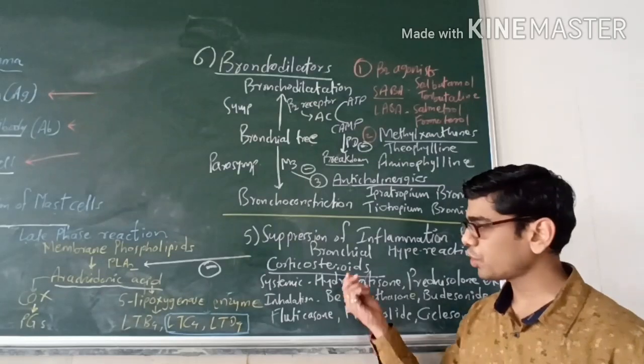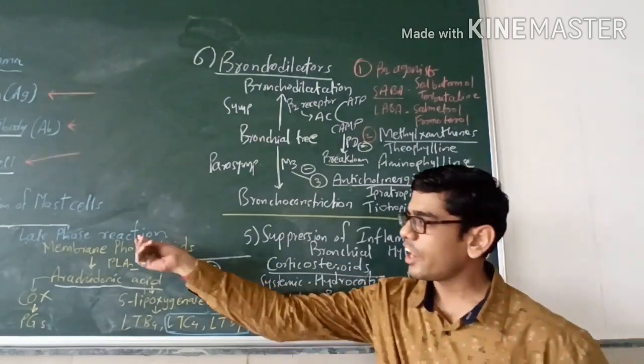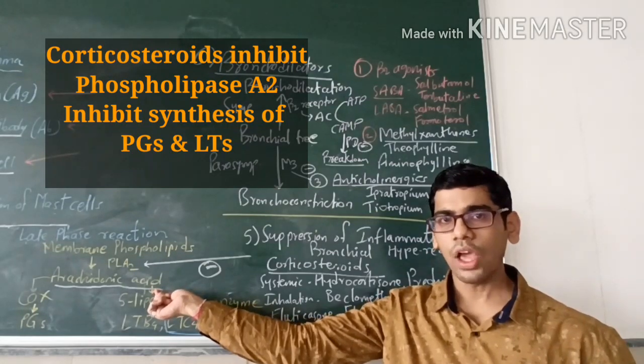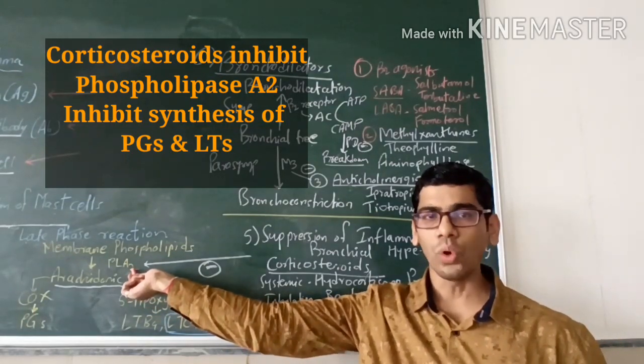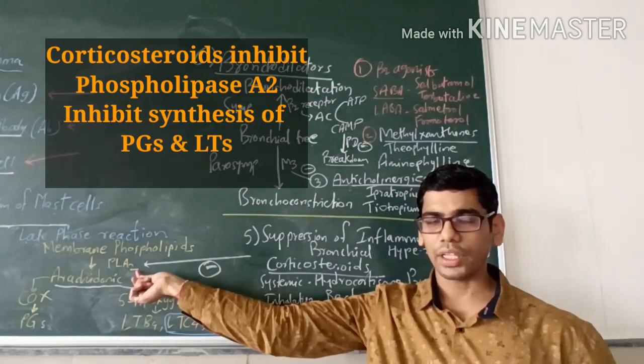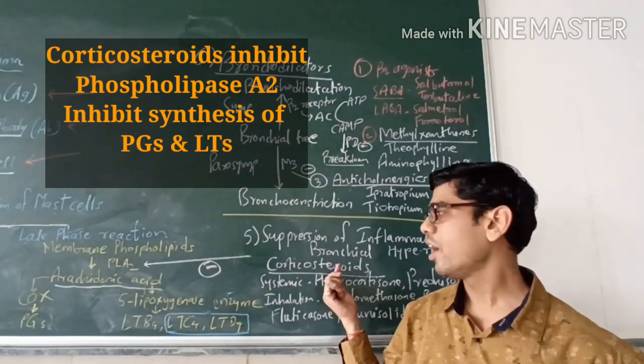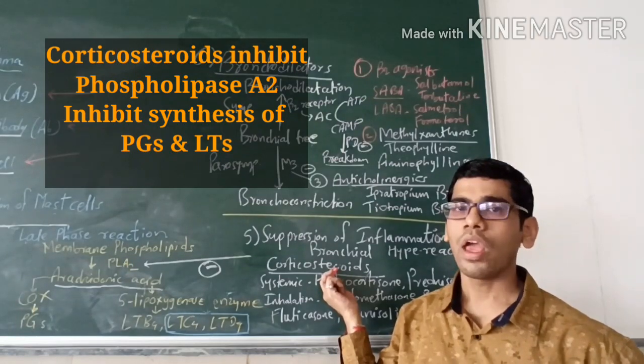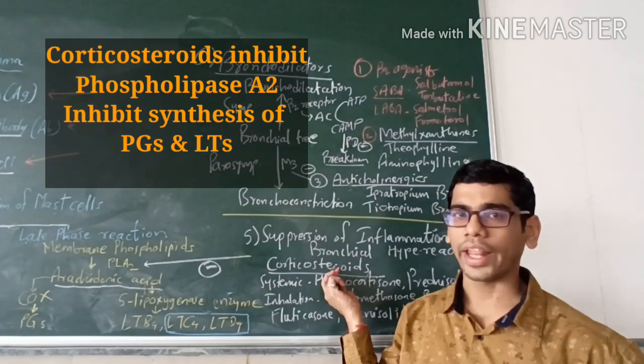So how are the corticosteroids doing this? Remember the late phase reaction: membrane phospholipids are converted into arachidonic acid with the help of the phospholipase A2 enzyme, and this enzyme is inhibited by corticosteroids through the production of substances called lipocortin 1 or annexin 1.